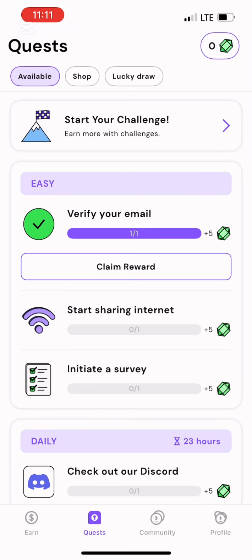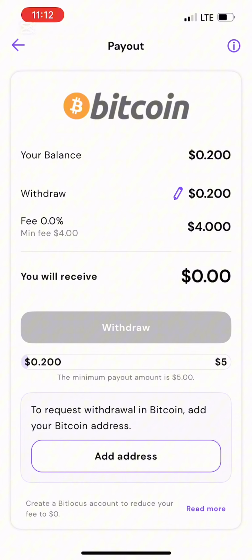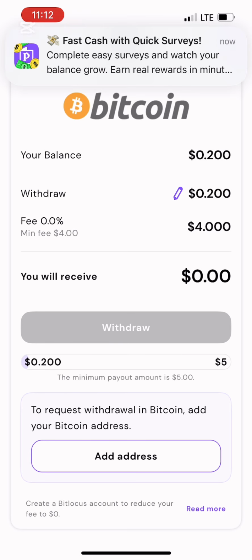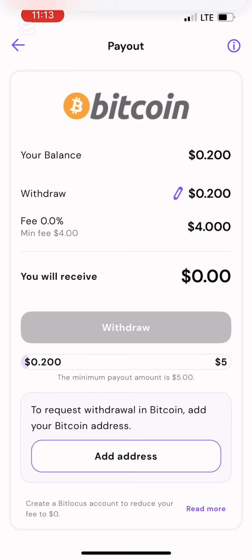Okay, so let me click on Bitcoin now. You can see over here, your balance is 20 cents. Withdraw fee is 0.0%, right? Minimum fee is $4. Are you seeing it? The minimum fee that they are going to charge you is $4. That's big, bro. That's big. So I will not advise you to use Bitcoin, because you're just going to be getting 1 Bitcoin, right? But let's not use Bitcoin.